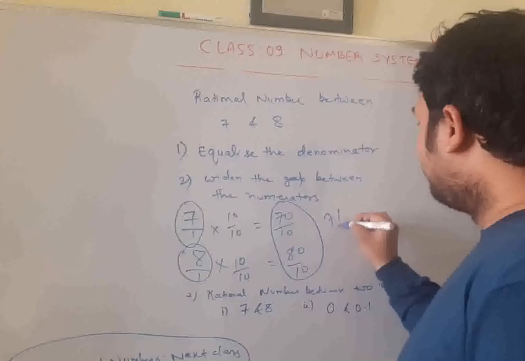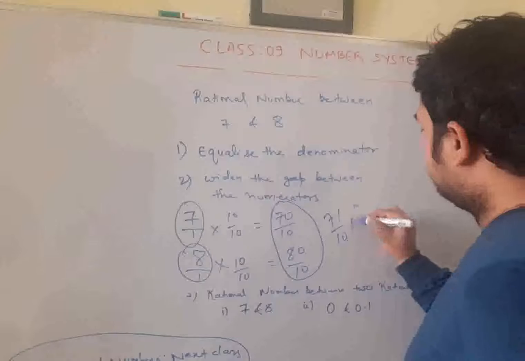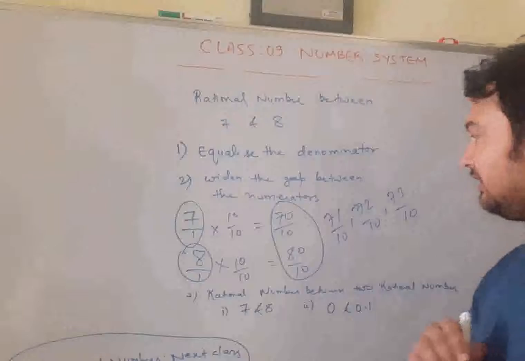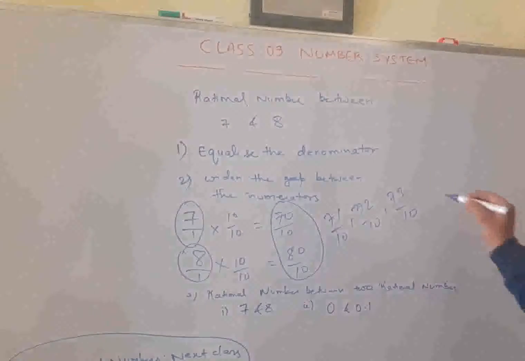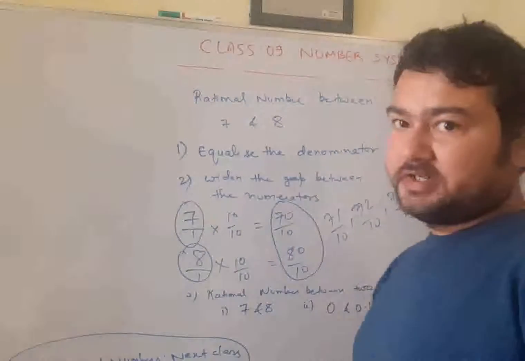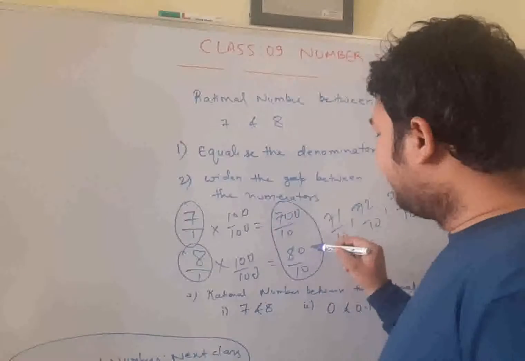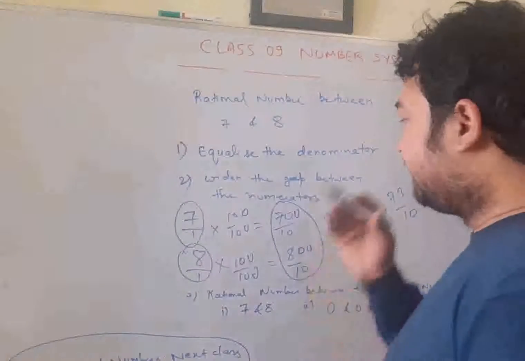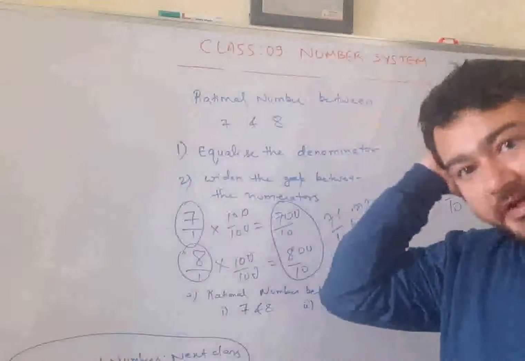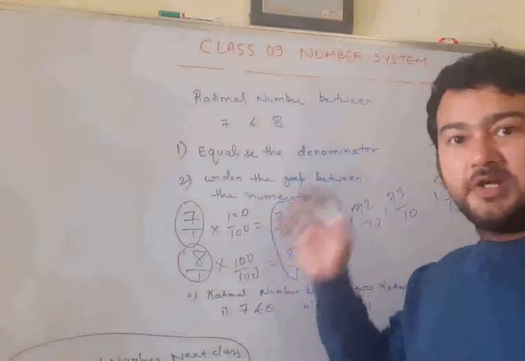It can be 71 by 10, 72 by 10, 73 by 10, and so on, up to 79 by 10. If you want even more numbers between 7 and 8, multiply and divide it by 100. It will become 700 by 100, and 800 by 100. Then 701 by 100, 702 by 100, 703 by 100, up to 798 by 100, 799 by 100. You see, you have so many numbers then.